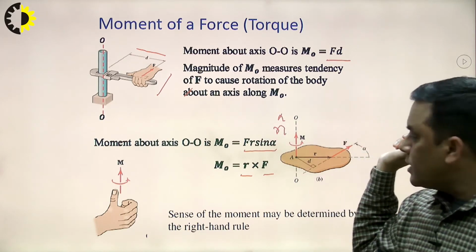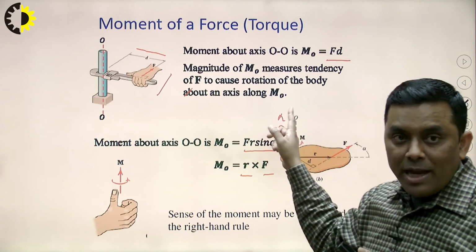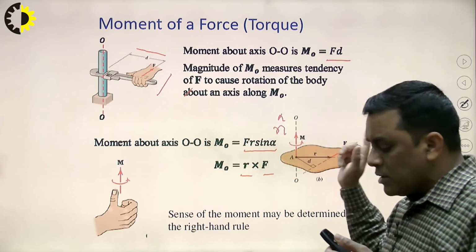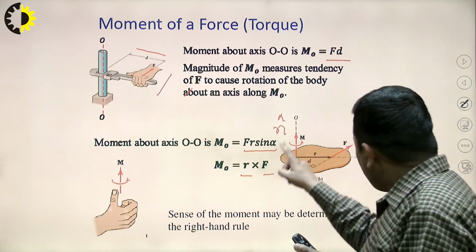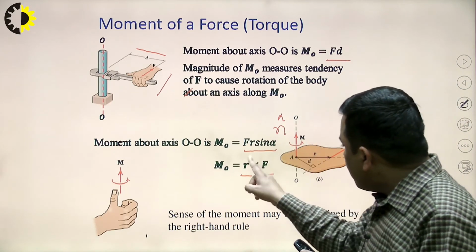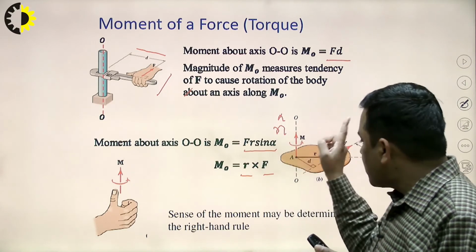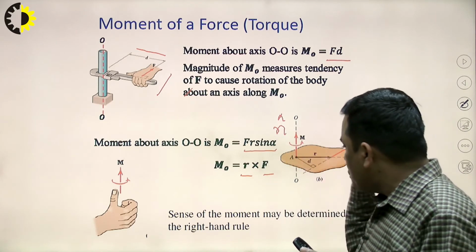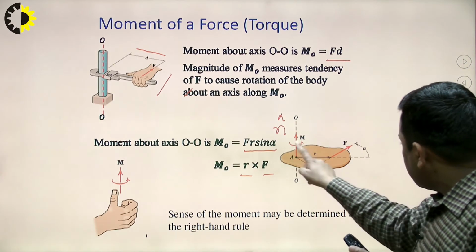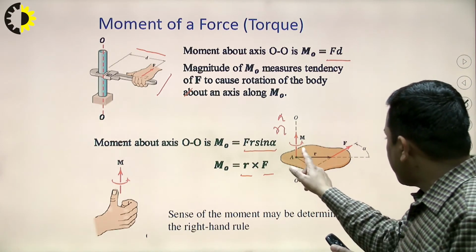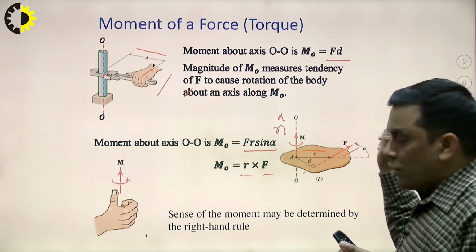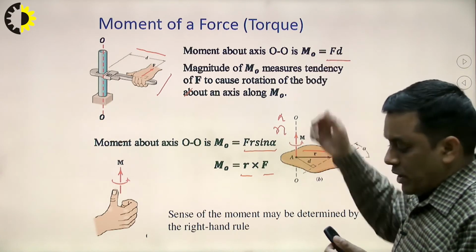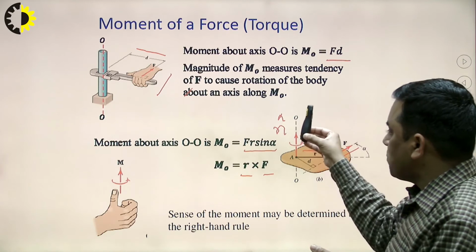N cap indicates the direction of the vector. It means the direction of the moment vector will be perpendicular to the plane in which the position vector r and the force vector F lie. So here vector r is lying here, vector F is lying here, so the direction n cap will be perpendicular to this plane.